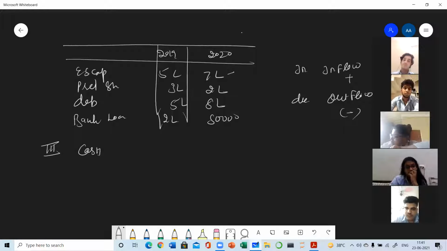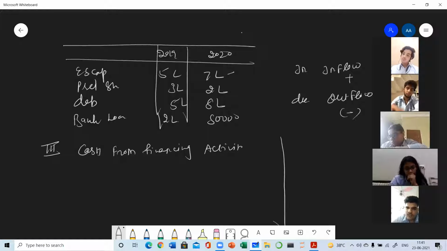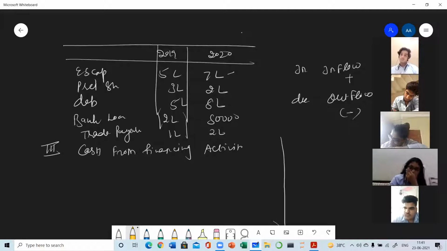Third major head in the cash flow statement is cash from financing activity. You are going to write it like this: cash from financing activity. Then we will see one by one. And suppose trade payables are also given: trade payables 1 lakh and here 2 lakh. Clear? So the first item is equity share capital.